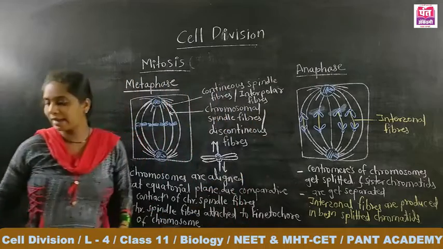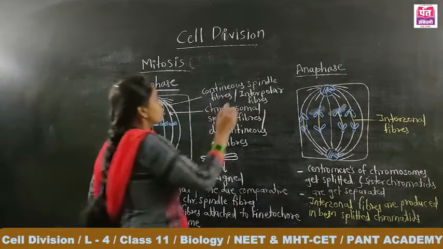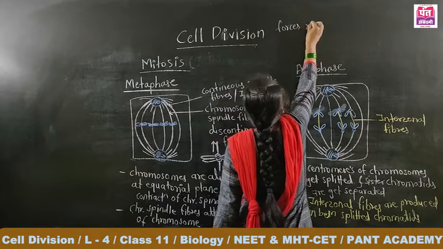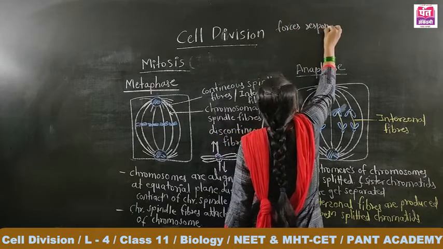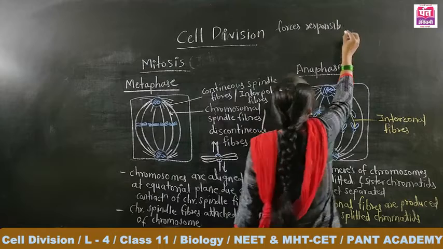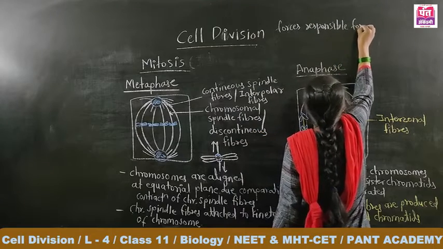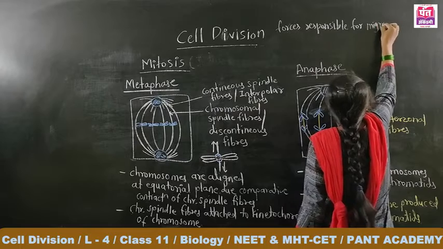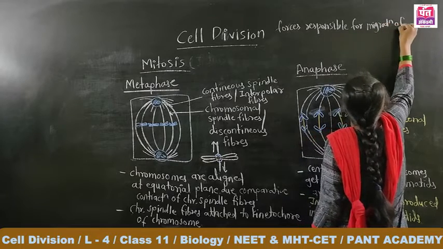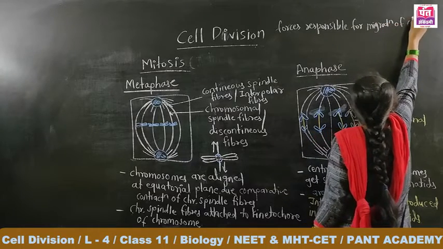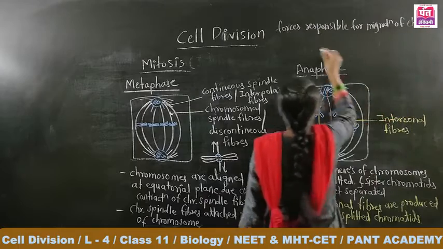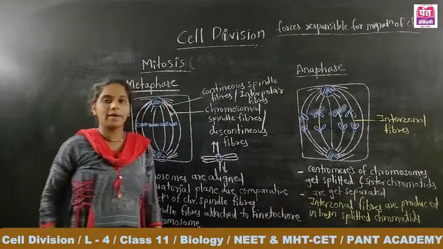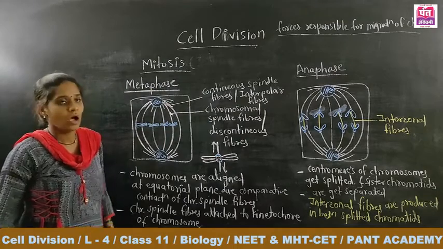The three things responsible for migration of chromosomes, or we can say the forces responsible for migration of chromosomes towards the opposite pole.